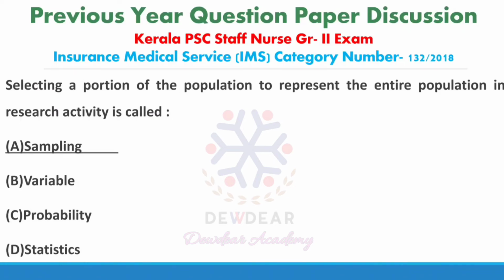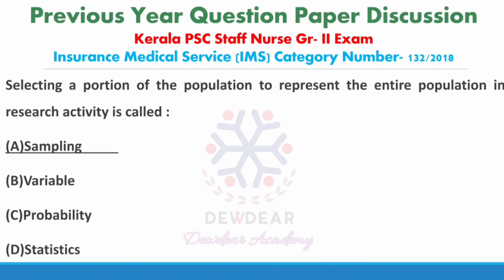Variables include the qualities, properties or characteristics of persons, things or situations that change or vary. Then what is probability? Probability is the way of expressing knowledge of belief that an event will occur by chance.